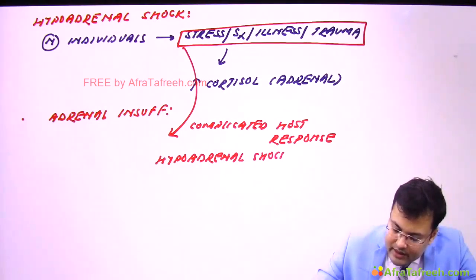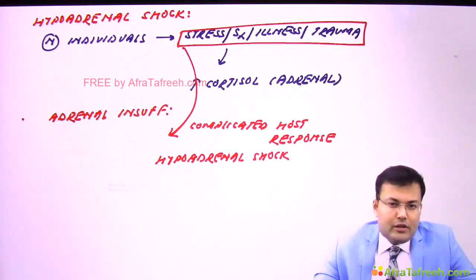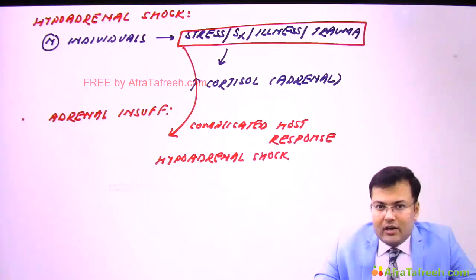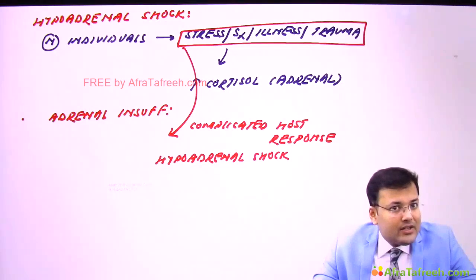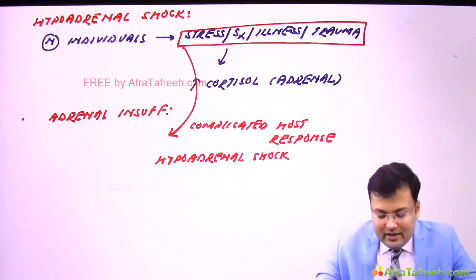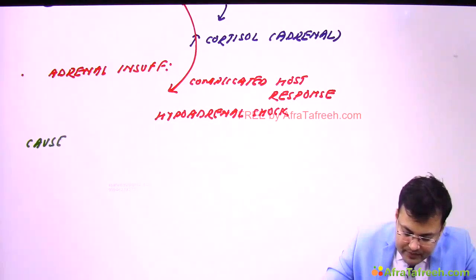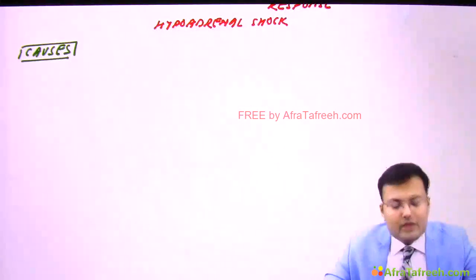Okay, generally these questions are asked in medicine, and they ask you what's the most common cause of hypoadrenal shock. So the most common cause of hypoadrenal shock is chronic administration of high doses of exogenous glucocorticoids. Clear? So see the causes. What are the causes of hypoadrenal shock? And the most important, most common cause, it's the chronic administration